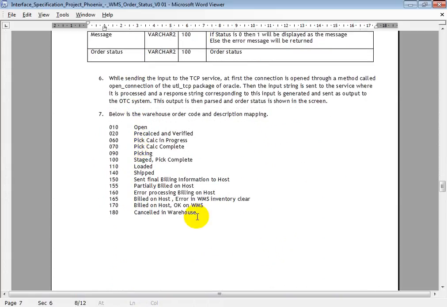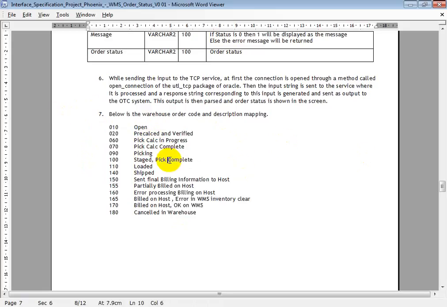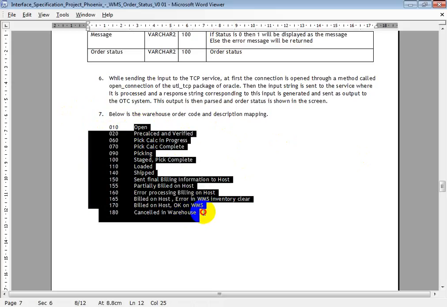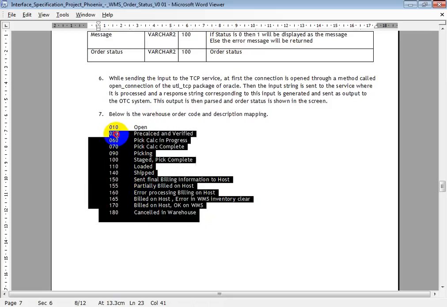So if you go through, these are the different warehouse statuses that will be available in the warehouse management system. 010, that is open. Pre-cal, seeded and verified, pre-cal, and process. These are the various procedures that we need to follow in the shipment process, which will be explained in detail in the shipment process.